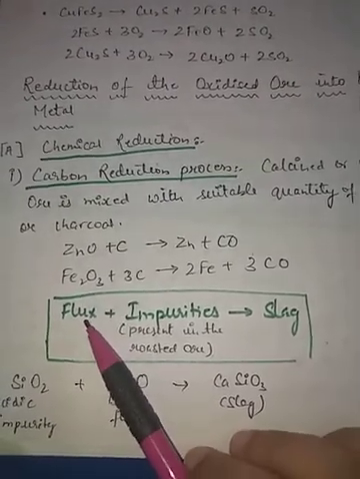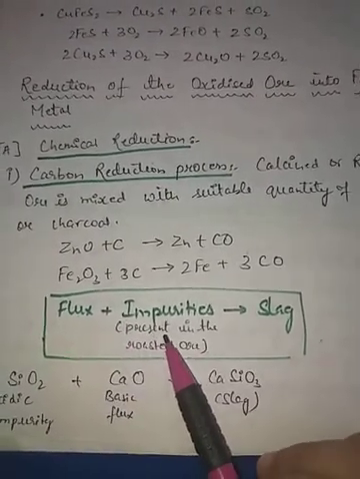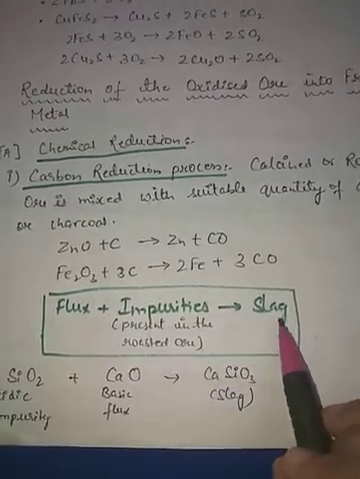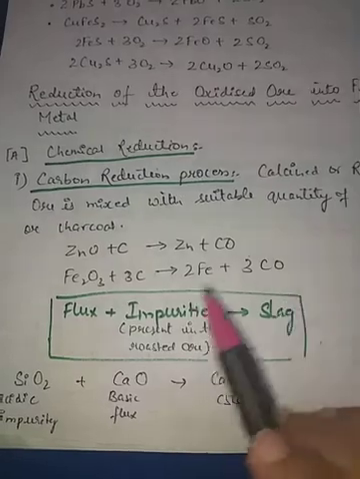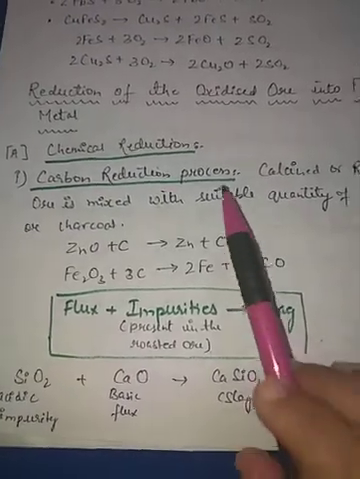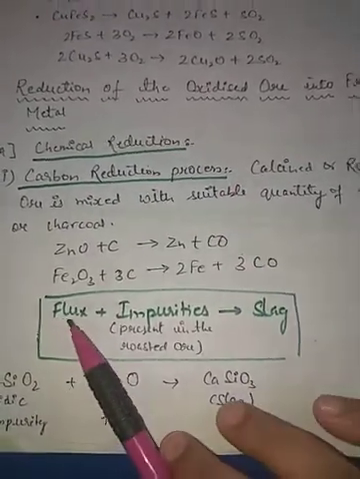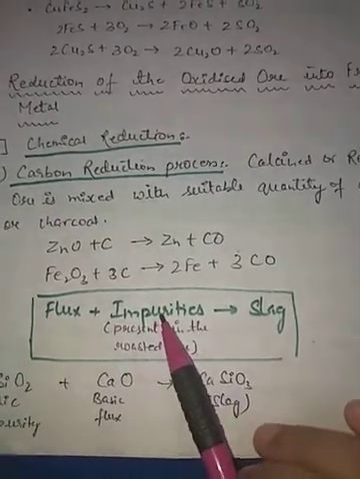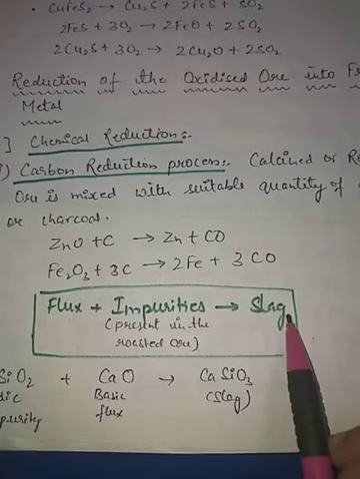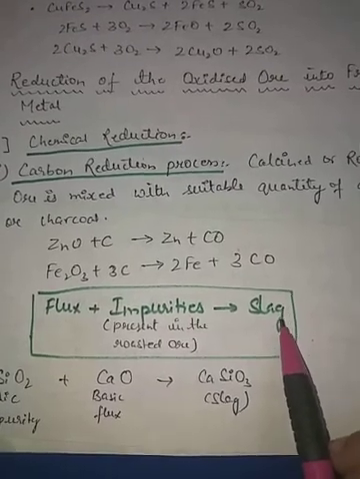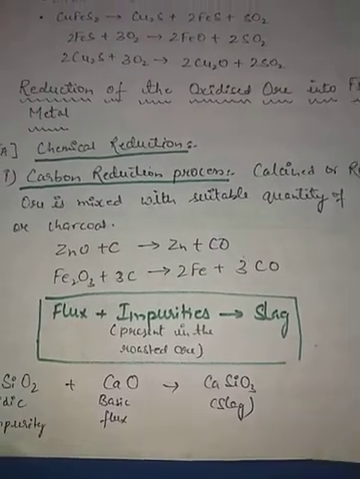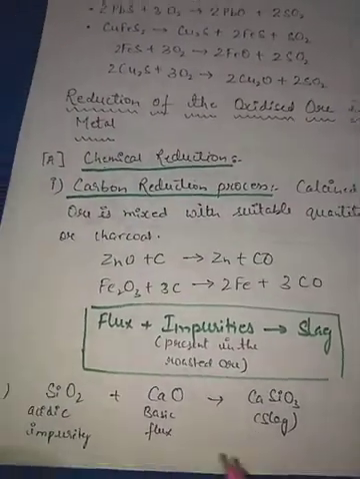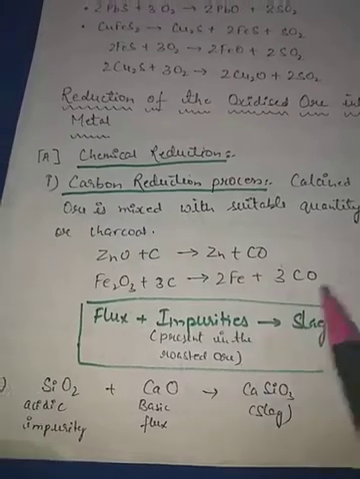These fluxes combine with the impurities present in the ore and form slag, and this slag is removed from the mixture or from the ore. So flux is the substance which combines with the impurities of the ore and forms slag. This is unwanted material and it comes out of the furnace, or the process where we are doing this.